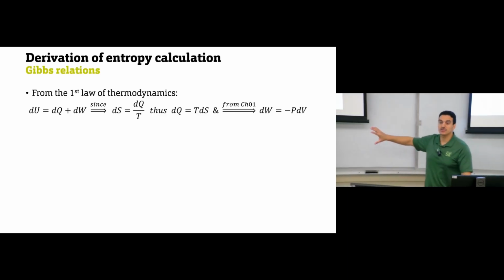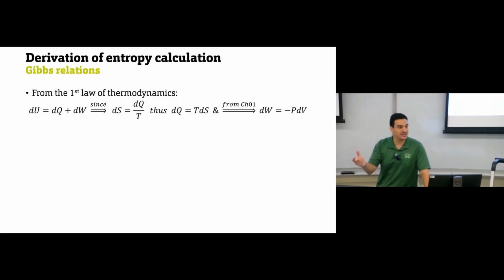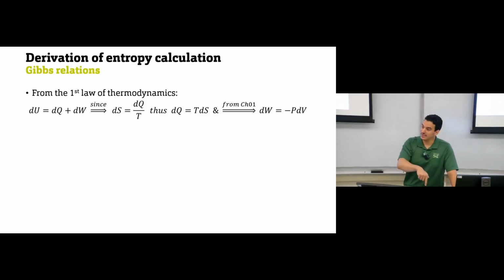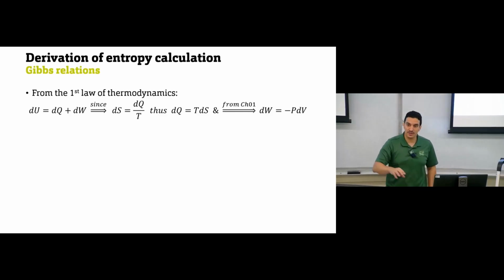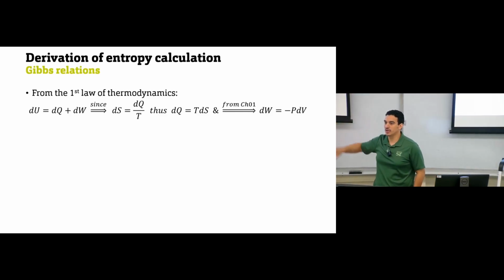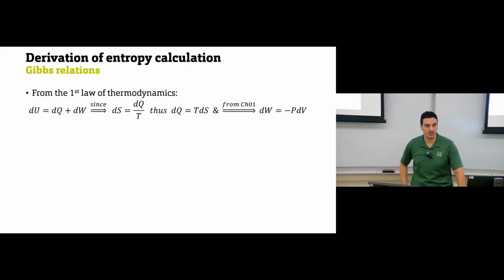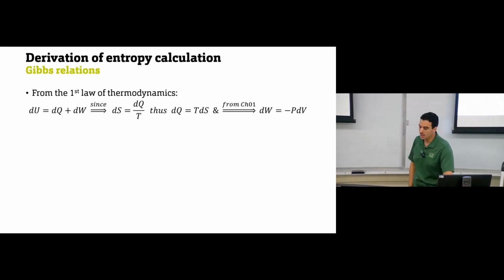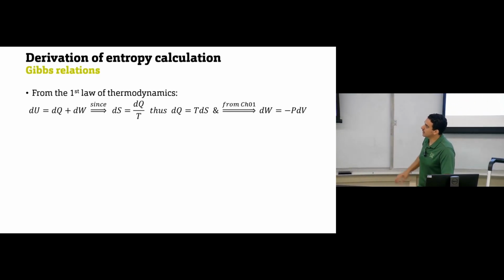And then from these relations, we get mathematical equations that we can use to calculate entropy, again, for ideal gases with constant heat capacity. So this is the special case. In any problem, if you have an ideal gas with constant heat capacity, then the equation that we will present now, you can use directly to calculate the entropy change. So where did these Gibbs relations come from? Again, it starts from the first law of thermodynamics.